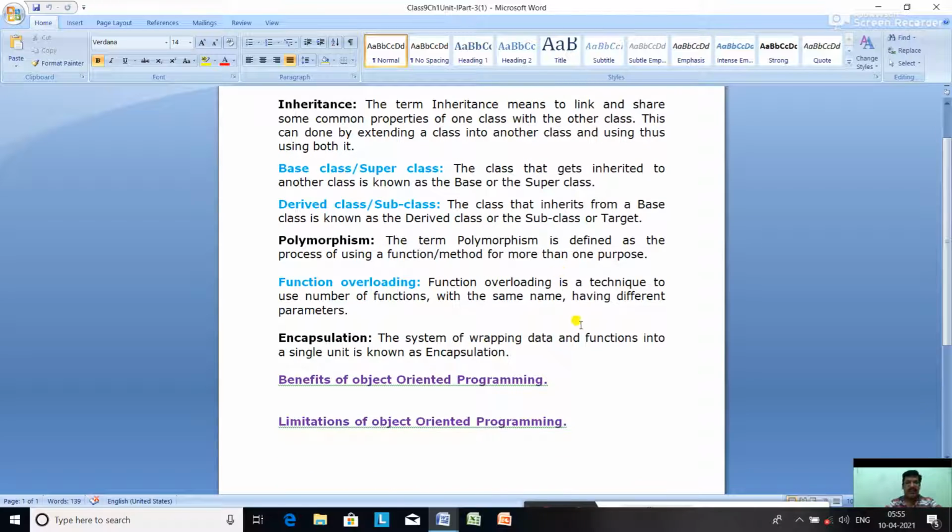Next is polymorphism. Poly means many. The term polymorphism is defined as the process of using a function or method for more than one purpose. One function or method is used for more than one purpose. You know that a single word can have many meanings. Similarly, an operation may show an entirely different behavior for a different context.